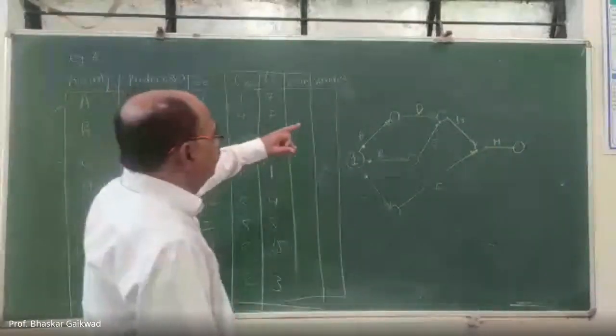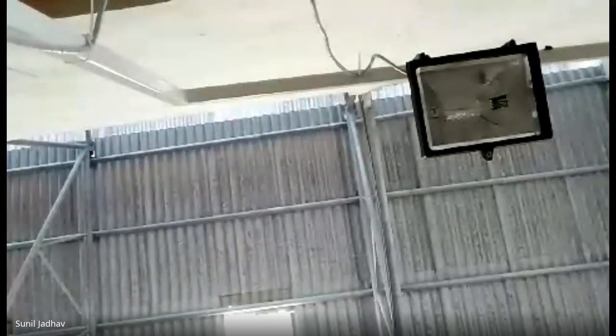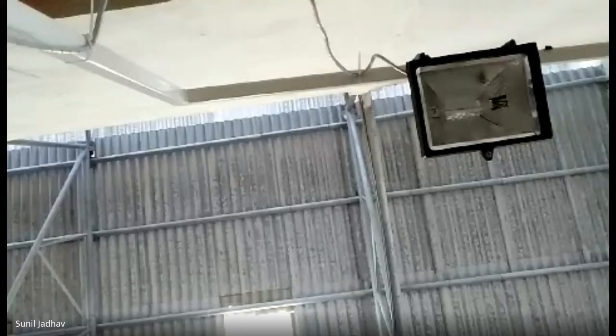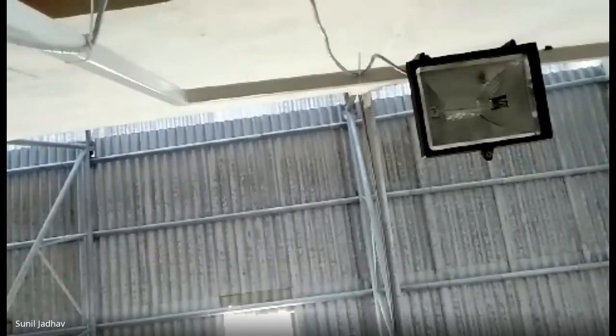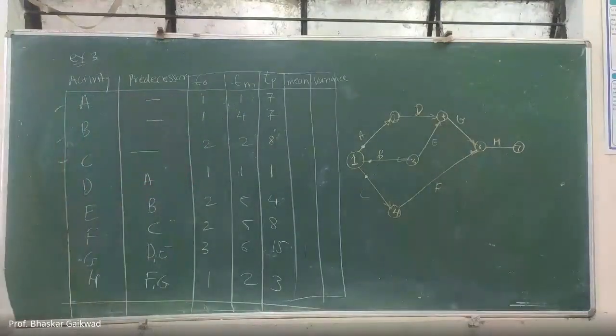Now here you cancel this one activity. You can do any number of these. But here I will give numbers 2, 3, 4, 5, 6, 7.